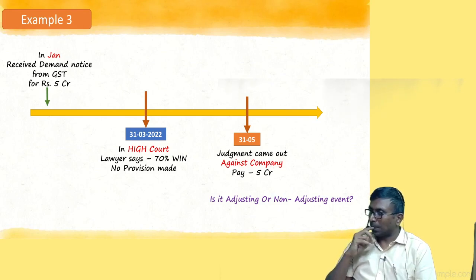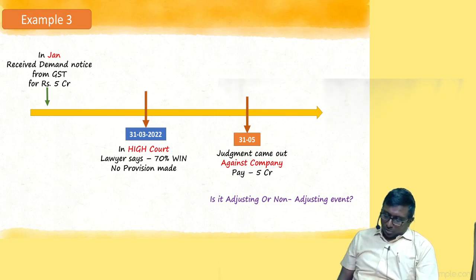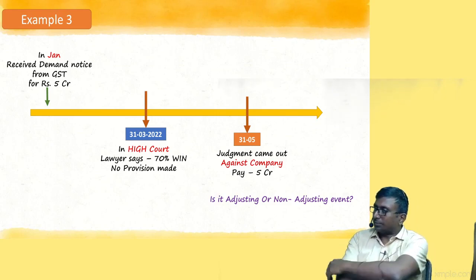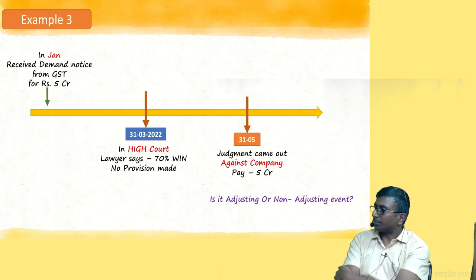Why? 30% based due to accounting. Yes, please. On 31st March. Then why do I make a provision now? No, if you are not liable on 31st March, then don't record.